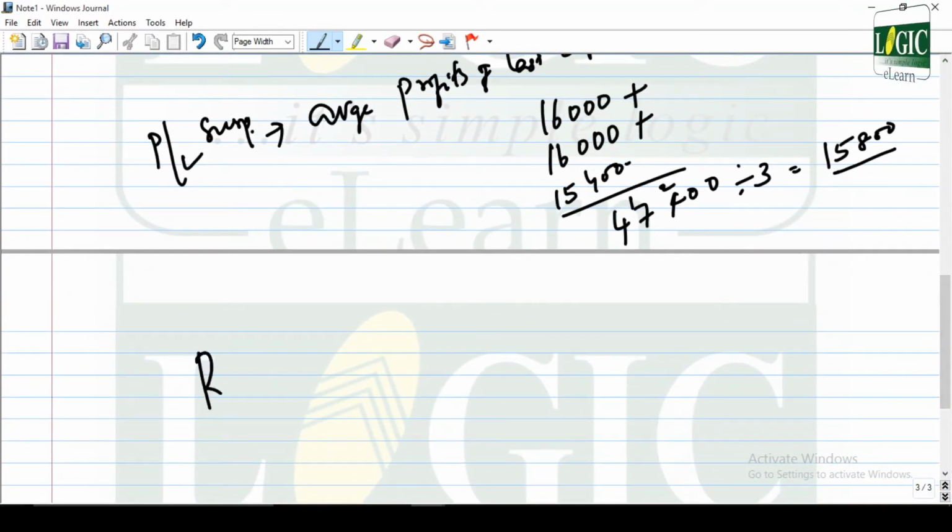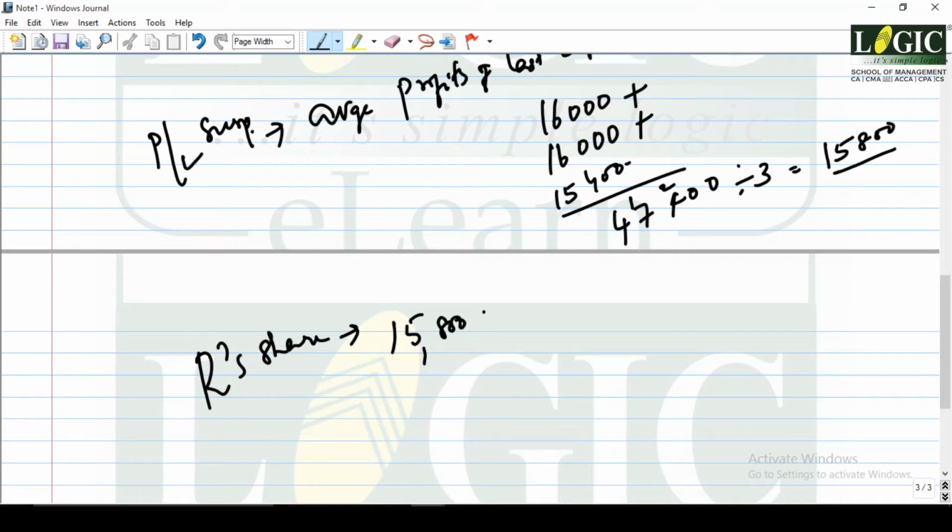Now our share is equal to 15,800 into 1 by 4, his share of profit. Now see, the balance sheet is given on 31st March 2011. This man's death takes place on 1st July 2011.